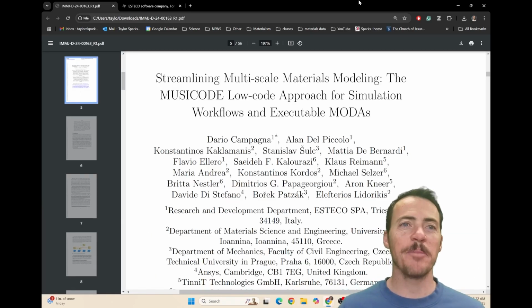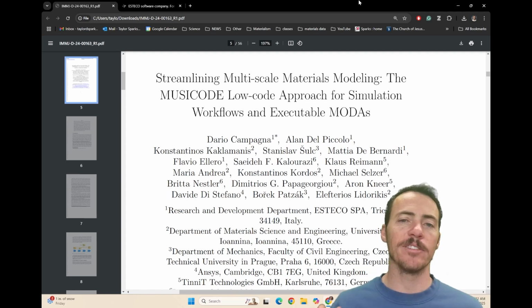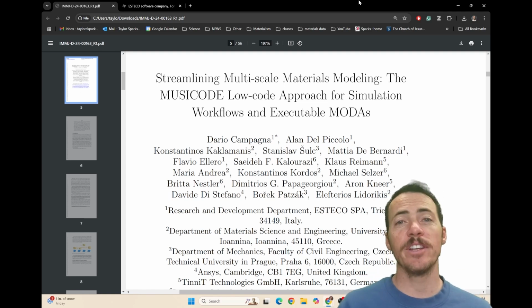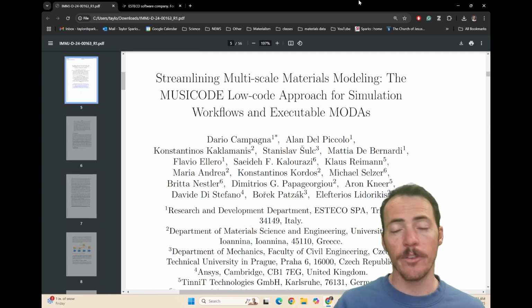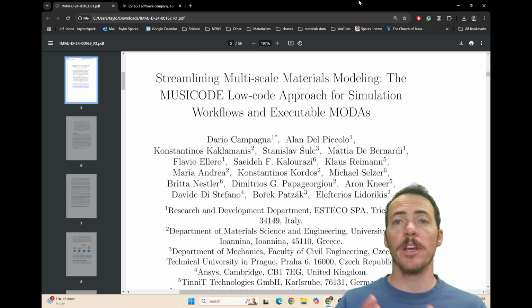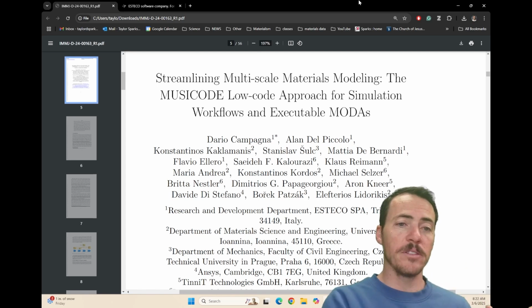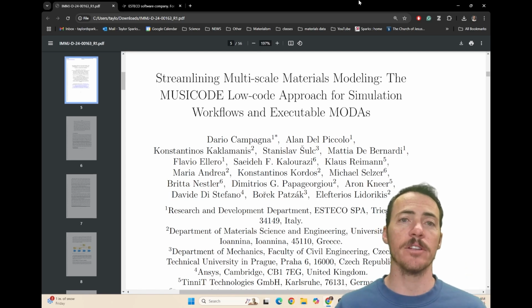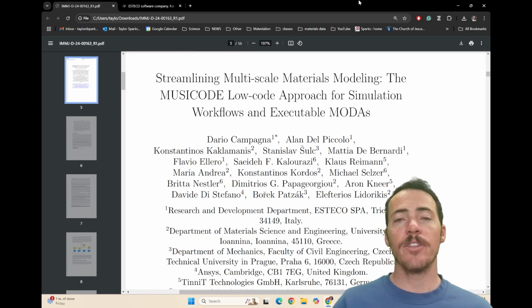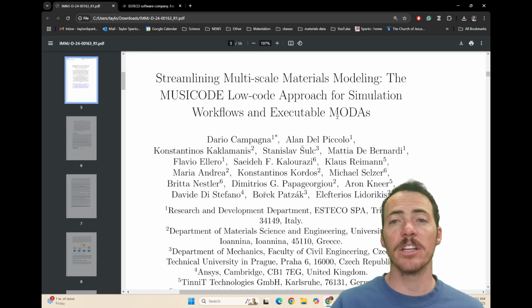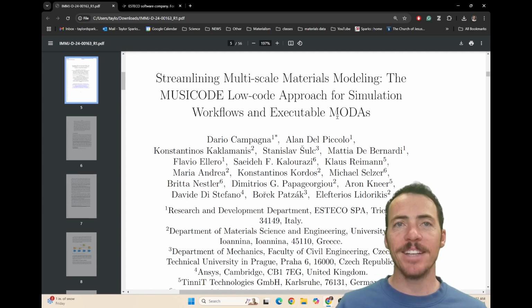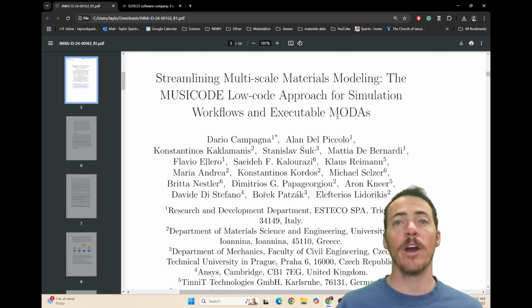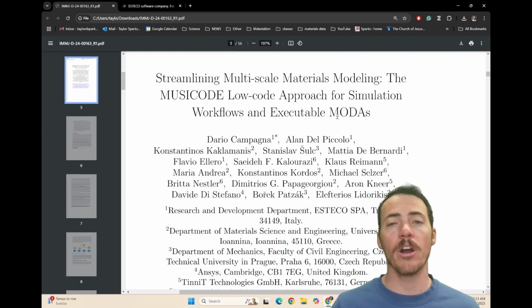So before I get into this paper, a bit of context for what this is going to be doing. In industrial R&D settings, in your process to discover or develop new materials, there are very often a bunch of different simulation processes that might take place, all the way from the atomistic to macro scale simulations. And in the past, they have relied on diagrams called MODAs, M-O-D-A. That's modeling data workflows. These are good for describing the process that has to take place, but they're not executable and they require a bunch of coding or programming expertise.